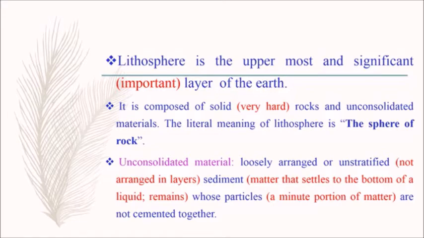Here unconsolidated material means loosely arranged or unstratified sediment whose particles are not cemented together. Here, unstratified means not arranged in layers. Sediment means matter that settles to the bottom of a liquid or remains. Particles means a minute portion of matter.